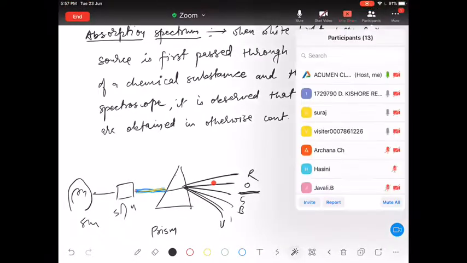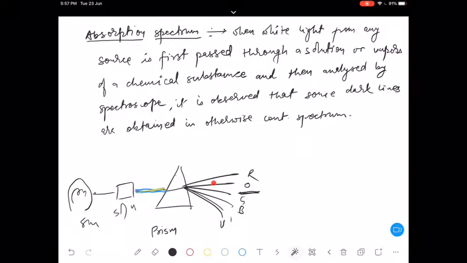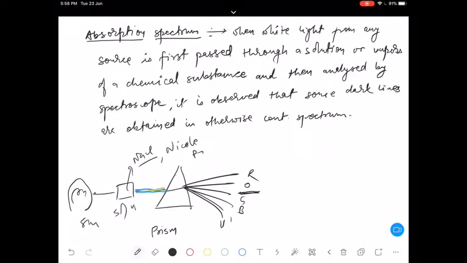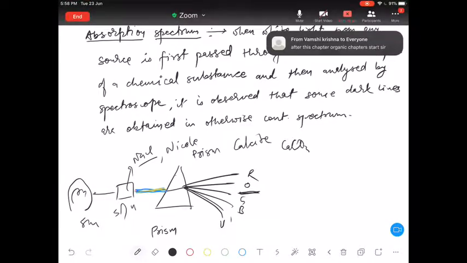Why does the chemical block yellow color? It is not blocking yellow color, beta. See what is happening. You haven't understood this concept right now. When white light consisting of various different wavelengths is passed through a solution, let's say an NaCl solution, sodium chloride, or let's say a nicol prism made of calcite, basically calcium carbonate.